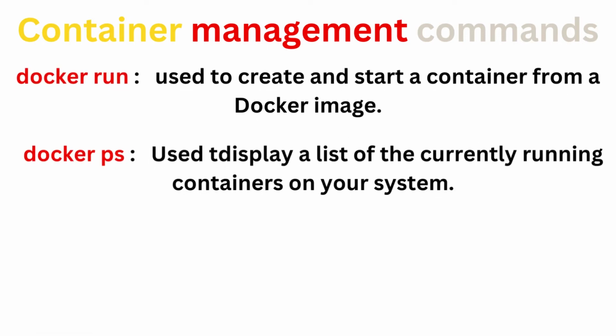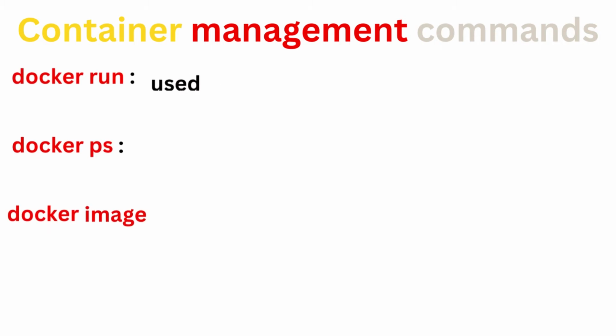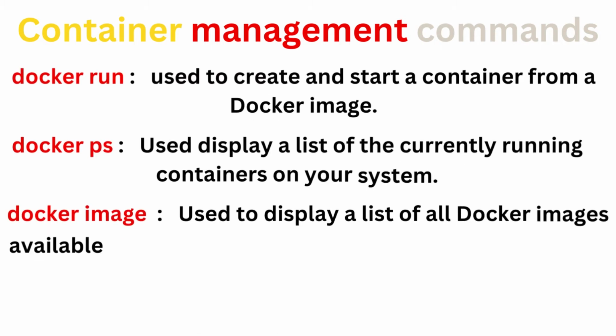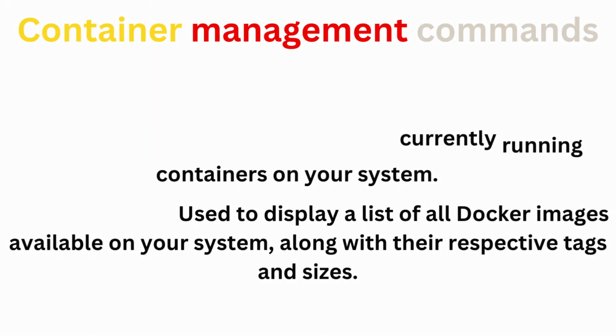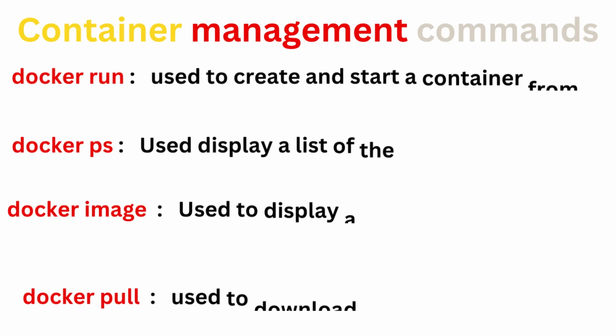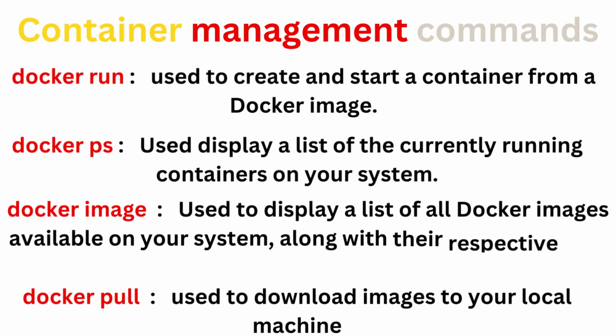Docker ps is a command that provides you with a list of all currently running containers on your computer, giving you essential details about the container status and configuration. On the other hand, docker images presents you with a comprehensive list of Docker images that you have downloaded and saved on your system. Each image functions as a blueprint for creating containers, allowing you to replicate and deploy various instances with ease.